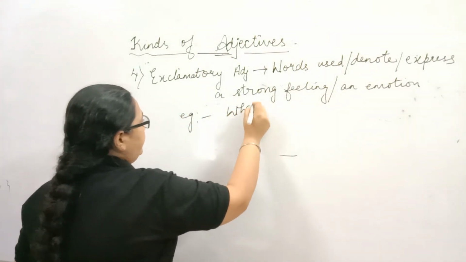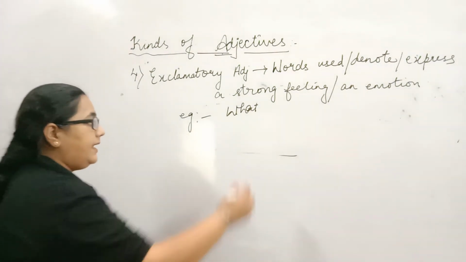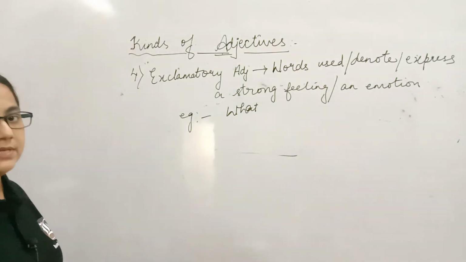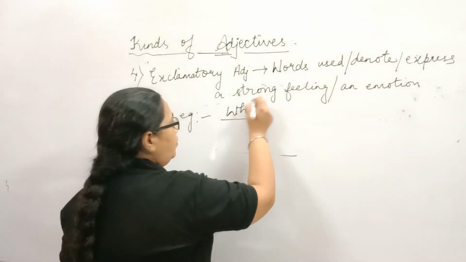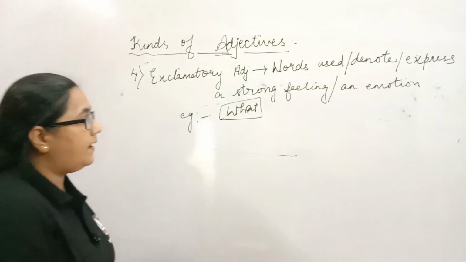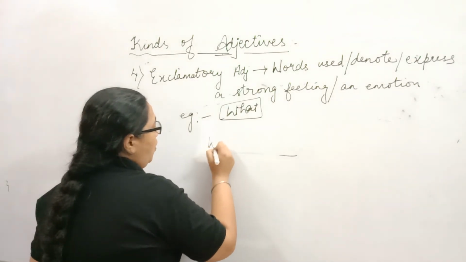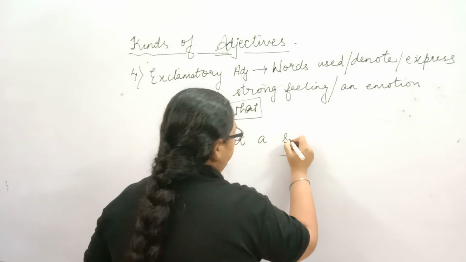Now what over here, you may say it's an interrogative adjective. Yes, it can be an interrogative adjective, but it depends upon the usage, the way the adjective is being used. Now when I use the word what in an exclamatory way, it will be: what a captivating scene it is.